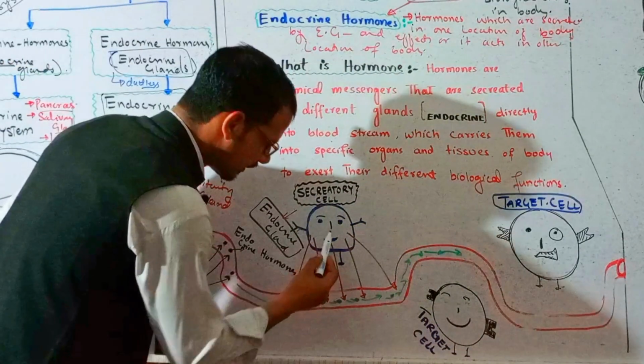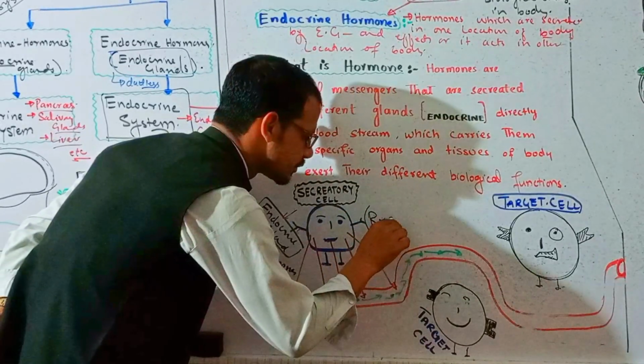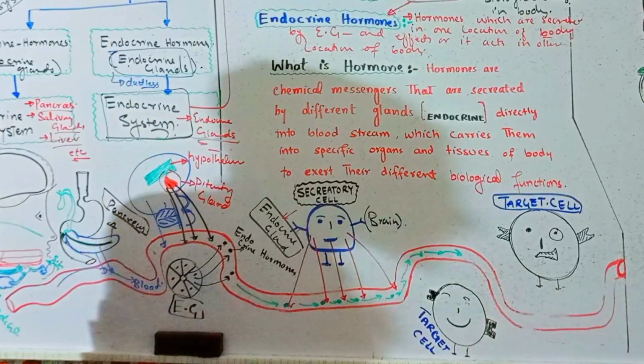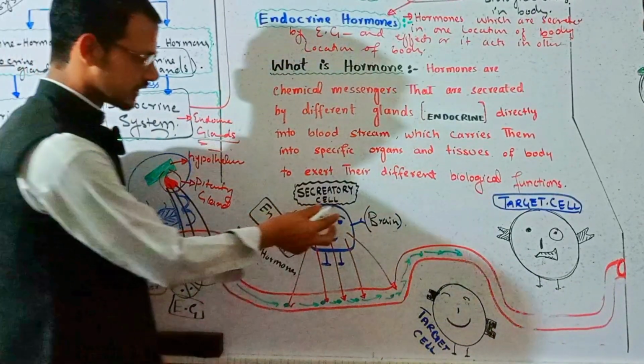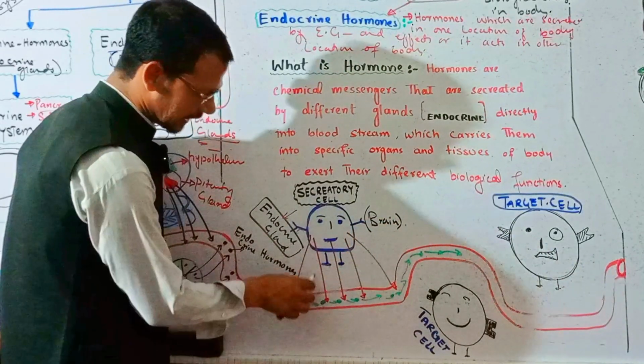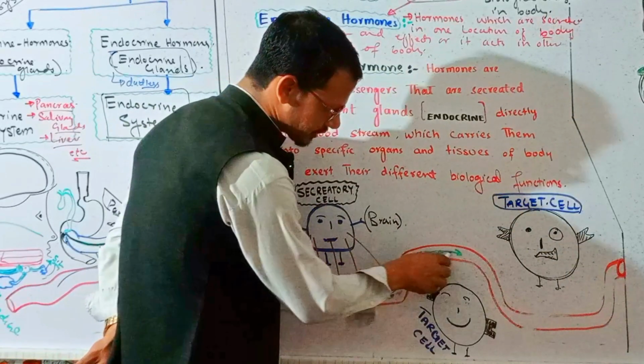For example, imagine that these secretions occur in the brain. For example, this is the pituitary gland, or this is the thyroid gland, or it is the thymus gland, right? And it secretes its hormones into the brain blood. This blood is taking these hormones into another location.